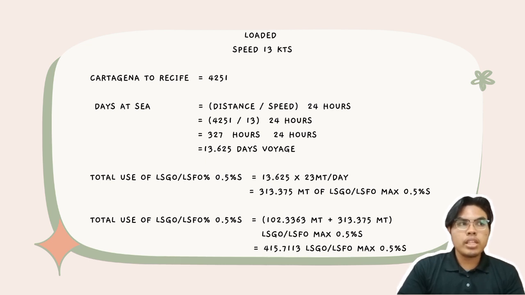The total amount of low sulfur fuel oil or low sulfur gas oil used, 0.5% sulfur, is then calculated by multiplying 13.625 days of voyage by 23 metric tons per day. The answer is that 313.375 metric tons of low sulfur fuel oil or gas oil with a sulfur content maximum of 0.5% are required.